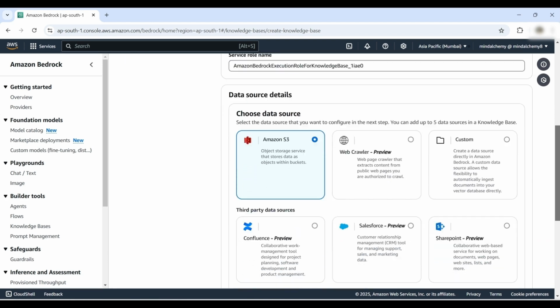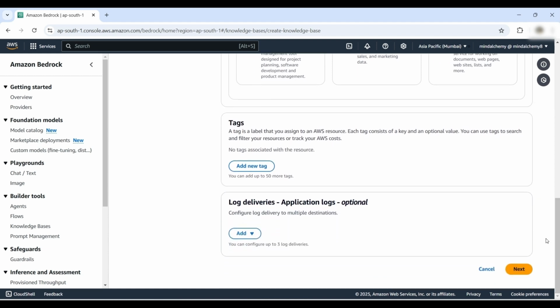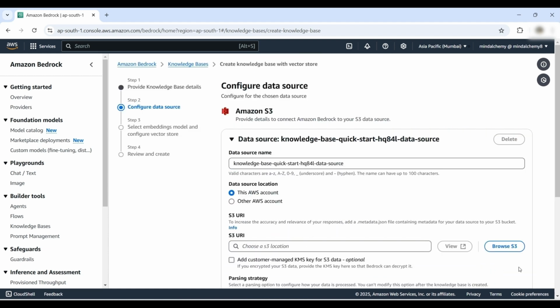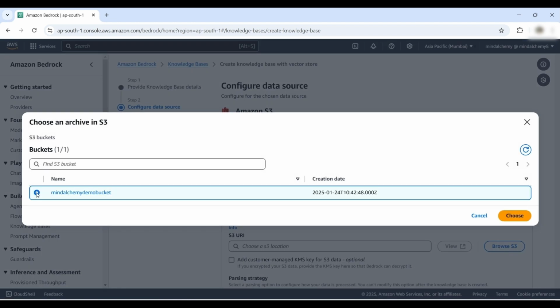Let the data source be Amazon S3 as we have already created the data store in S3 earlier. Leave everything else as default and click Next. Provide the link to the data source by browsing and selecting the S3 bucket we just created with the TXT and PDF files. This is the URI to the bucket we created earlier.